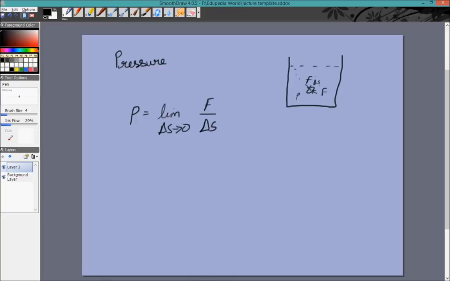From that we see that first of all pressure is a scalar. Secondly, the orientation of delta S does not matter. If instead of taking it slightly tilted like this, I took delta S to be this, then both sides, as long as delta S was the same, would have pushed each other with the same force. I could have taken the area to be like this, and even though in this figure it looks as though delta S is bigger, if delta S was the same size, the force would have been the same.